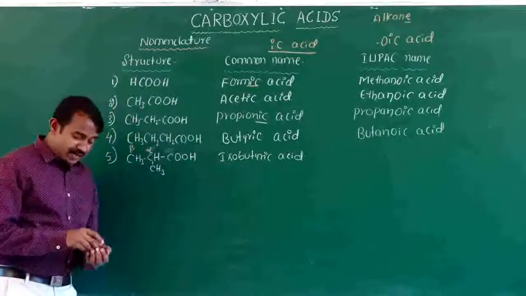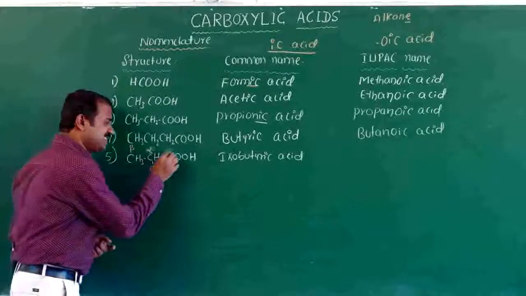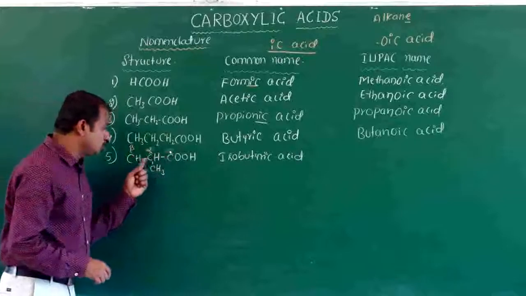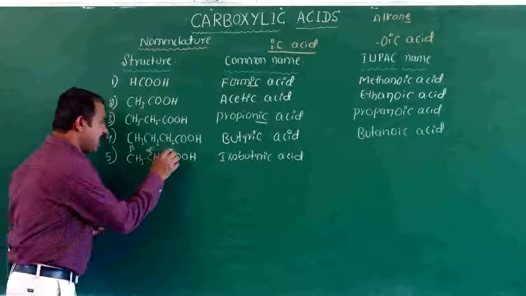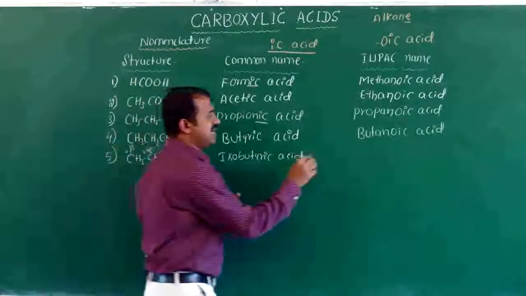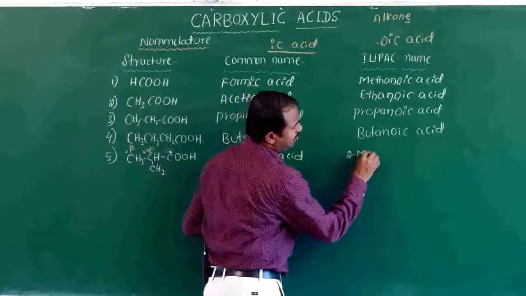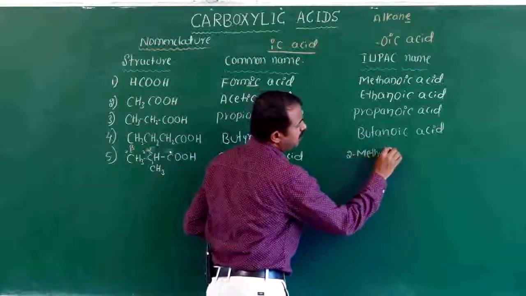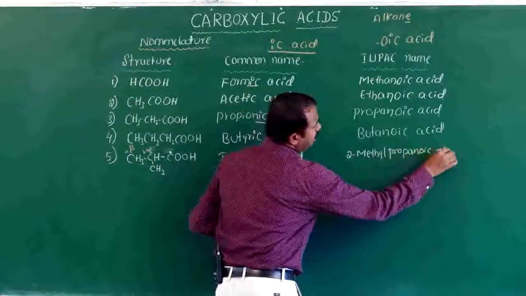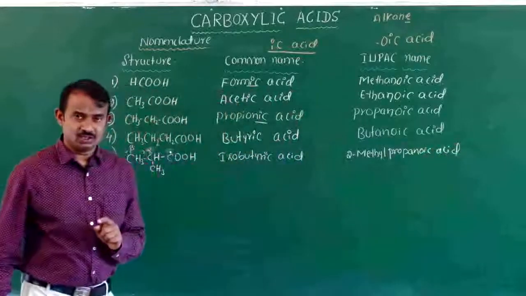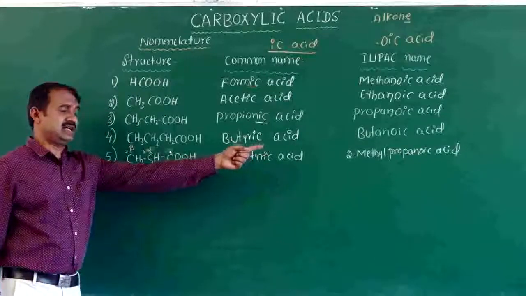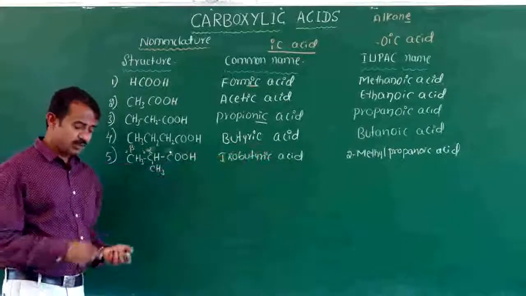Go for the IUPAC name. In the IUPAC name, you have to consider the functional group carbon as 1, 2, 3. So 2-methyl propanoic acid. 2-methyl is the prefix, and propanoic is the parent. This is isobutyric acid, and the IUPAC name is 2-methyl propanoic acid.